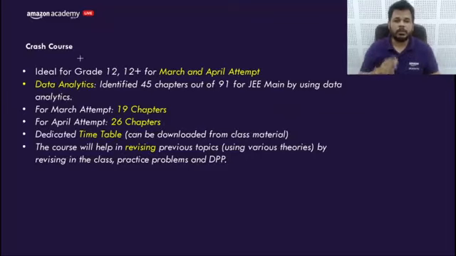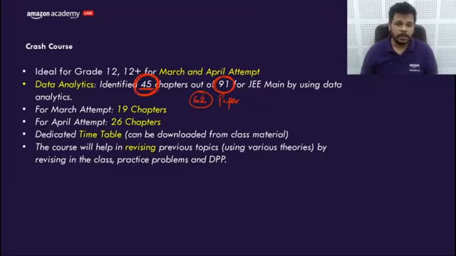So this crash course was actually planned according to this data analysis, which was done in the month of Feb on 62 papers of JEE Mains. We found 45 chapters out of 91 are very important. If you do all these chapters by heart, you can get 190 plus marks.